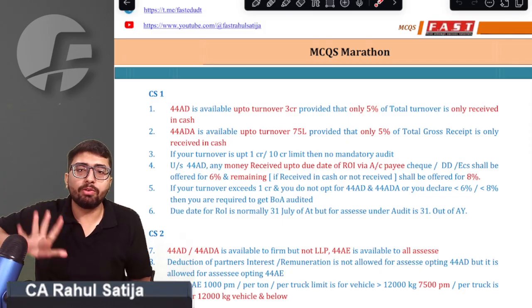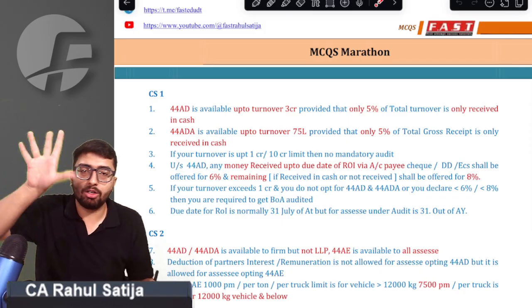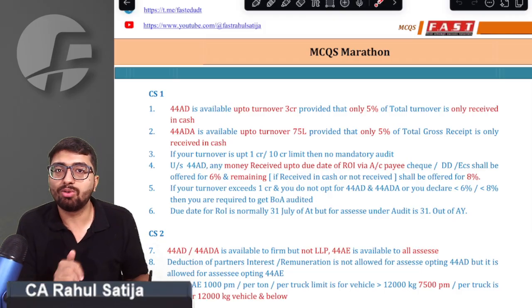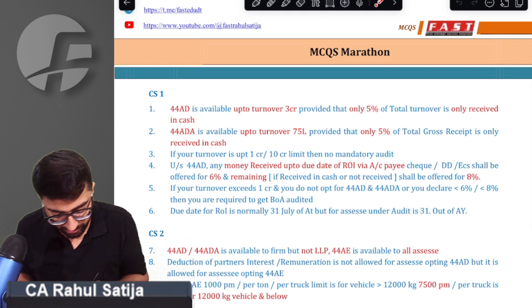If your turnover is up to 1 crore, then no issue. If your turnover exceeds the 1 crore or 10 crore benchmark, then in that case you are required to compulsorily get your books of accounts audited. We got that point.